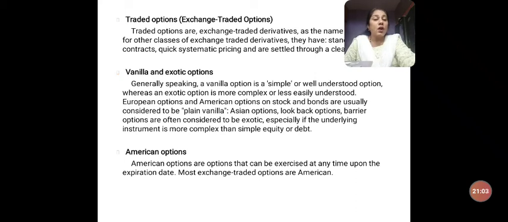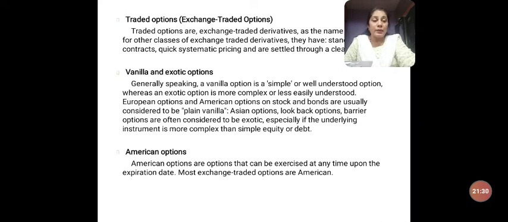Then you have got American options. American options are those options that can be exercised at any time up to the expiration date. So in the example I had told you, on Jan 1st they get into the contract and they will execute it on 30th of March. So they have got 3 months time to execute it. Within this 3 months period, whenever they find convenient, the contract can be executed.